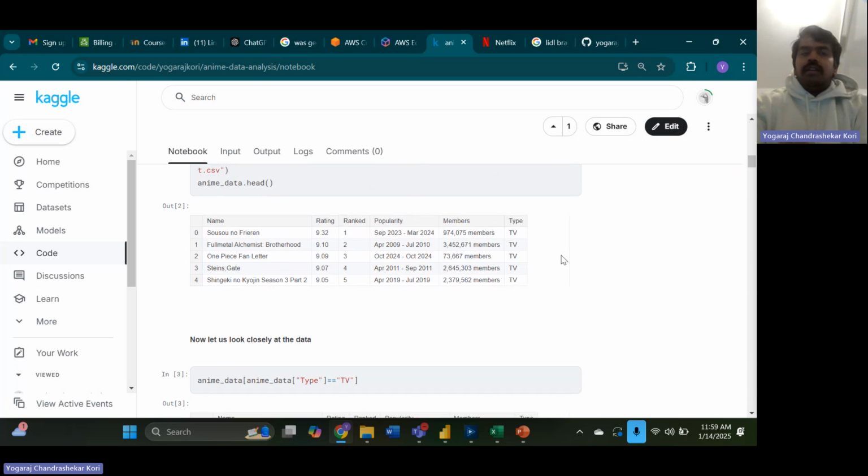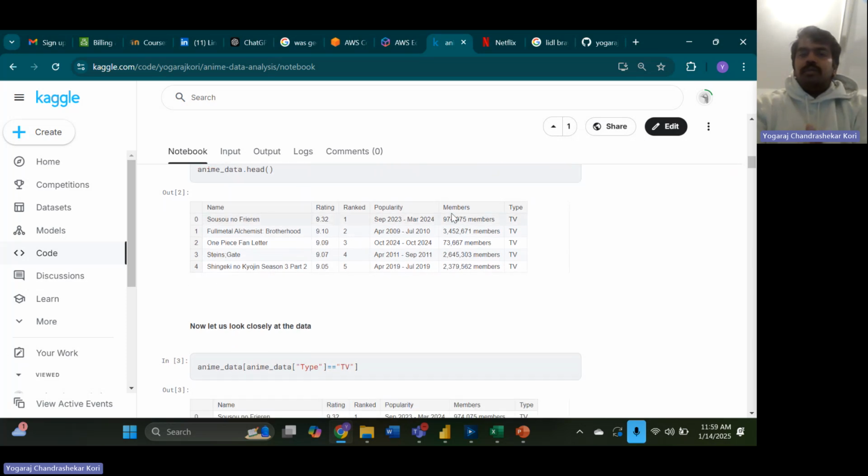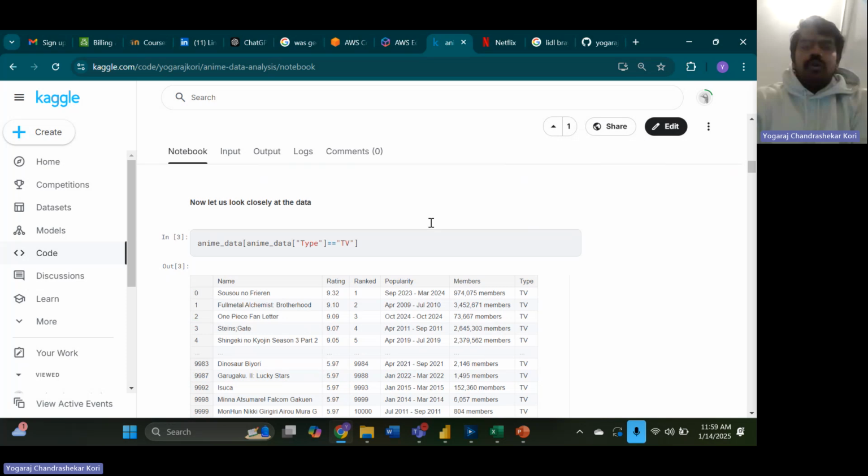And now we have to try to clean up this data, because as you can see in members, there's the word members written here, which we don't need. And since it's a minimalist data set, we need to try to expand it. So this will be the start date and this will be the end date of the project. So we need to split the data into two and derive as much analysis from this as possible.